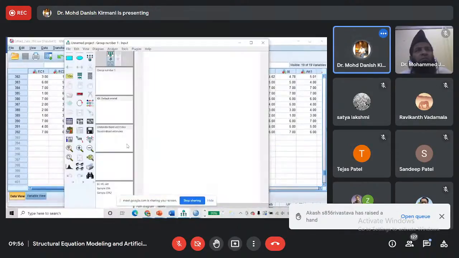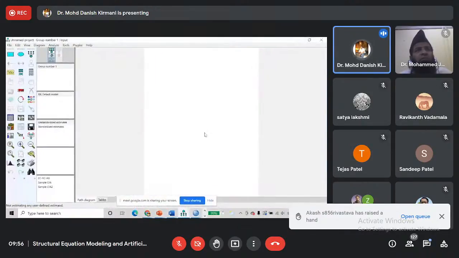Now I will draw my measurement model here. I will click here to draw a latent variable or add an indicator to a latent variable.